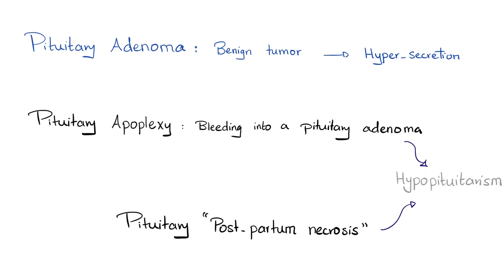What's the difference between pituitary adenoma and a pituitary apoplexy? Pituitary adenoma is a benign tumor. This is an enlargement. It's getting bigger and it's hypersecreting. Not always, but in many cases. Pituitary apoplexy is bleeding into a pituitary adenoma.